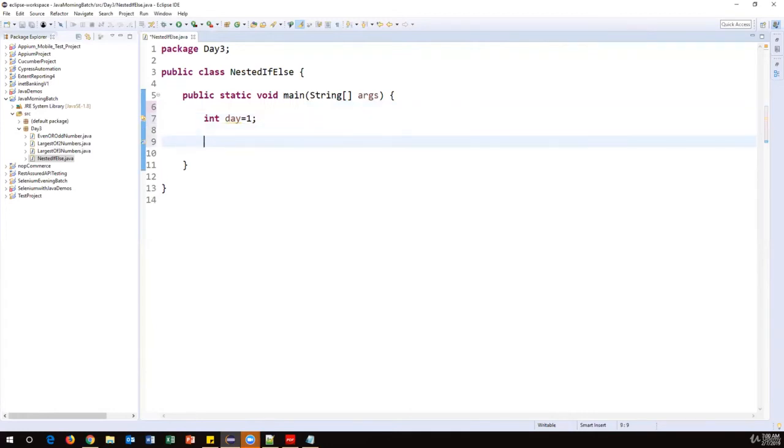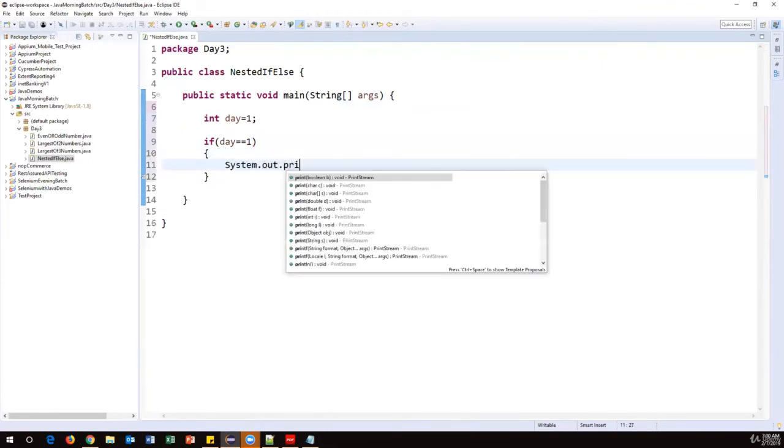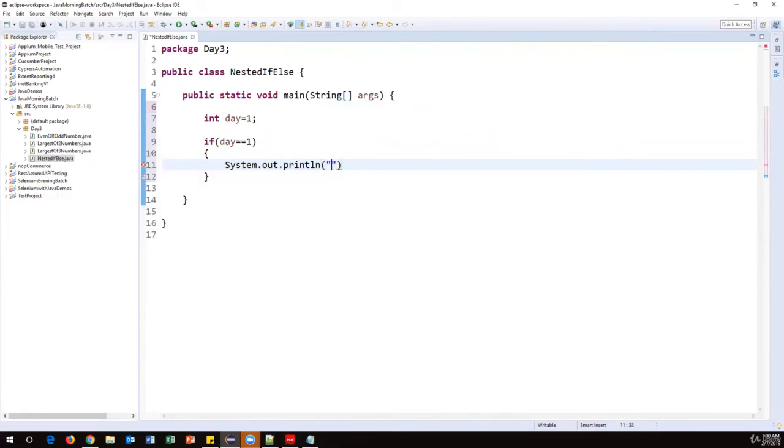Now let us see. When I pass a number, it should give a week name. So how can we write multiple conditions here? The first condition will be: if day is equal to 1, then I should print, System.out.println, Sunday. This is the first condition.